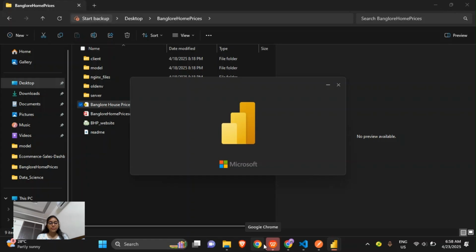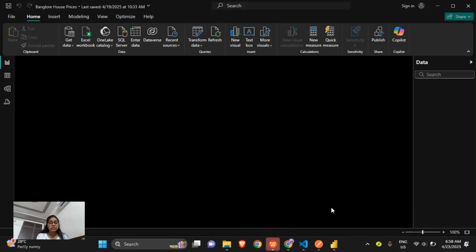This Microsoft Power BI is used to draw all the visualizations by loading our dataset into it. So here we will be loading our dataset, and then we will draw the visualizations between our attributes, like bathrooms, bedrooms, etc. And this will be helping us to predict all the house prices. So here the Power BI is opening, and now we'll be discussing.